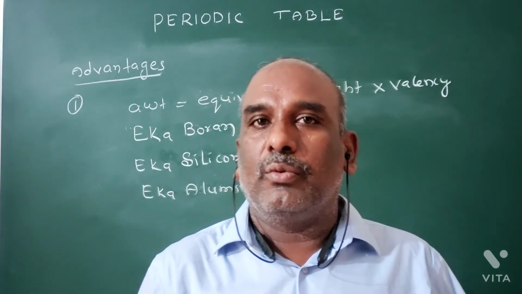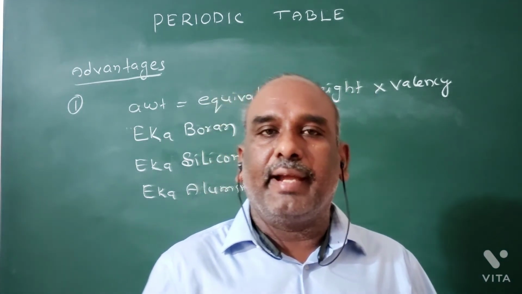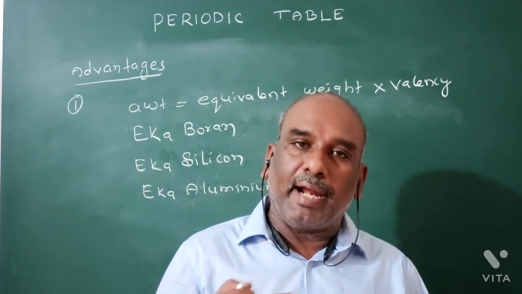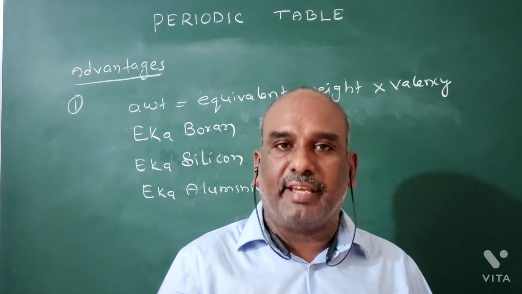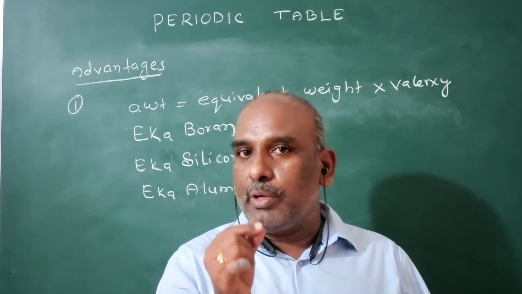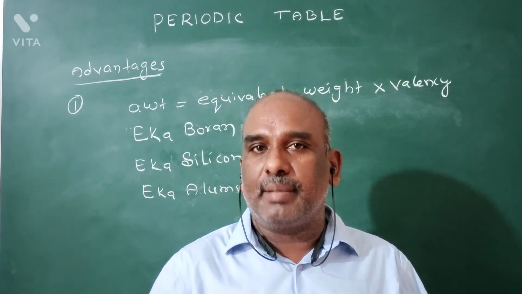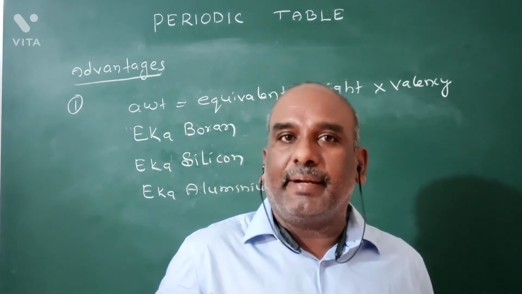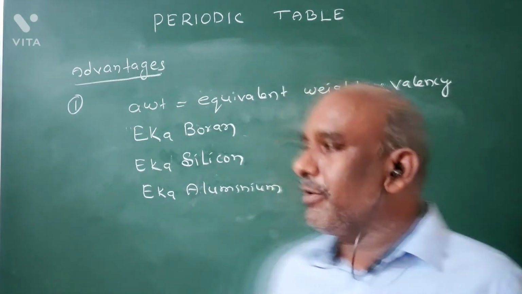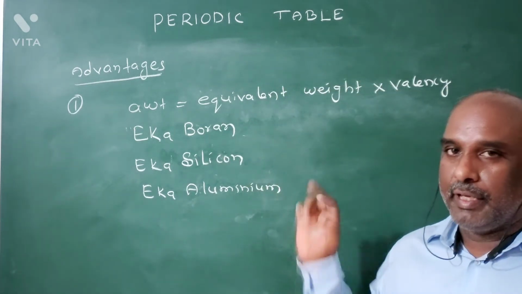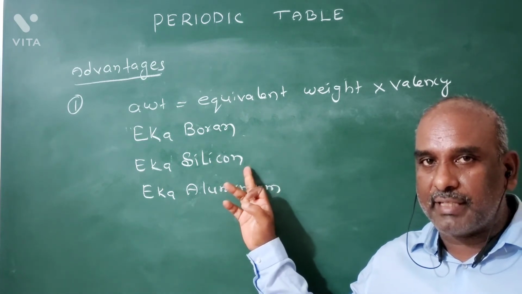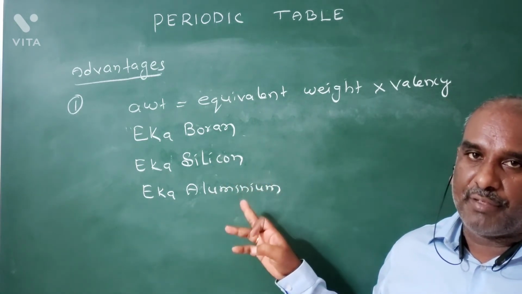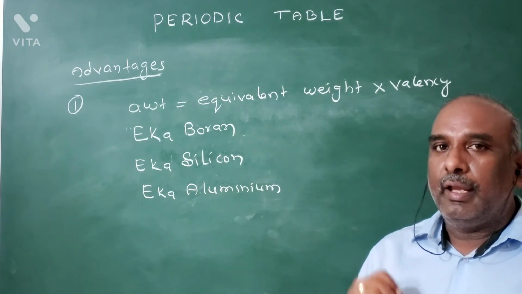What is the next advantage of the Mendeleev periodic table? Here, one more condition we have to discuss. He predicted some properties of Eka elements. He predicted the properties of Eka silicon and Eka aluminium.